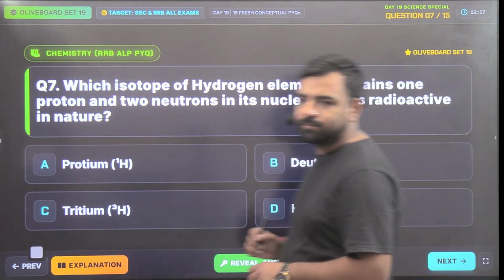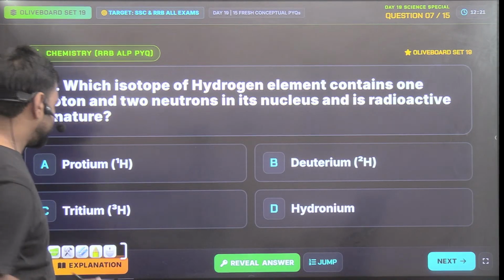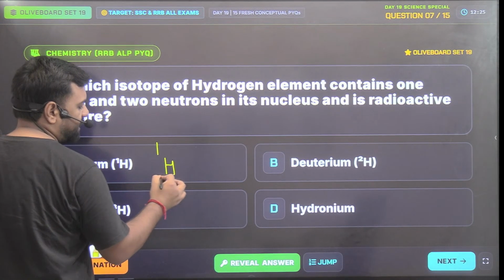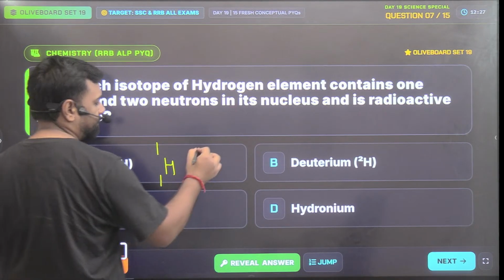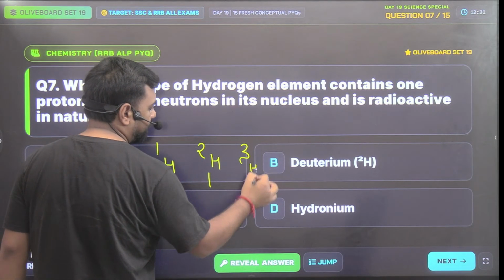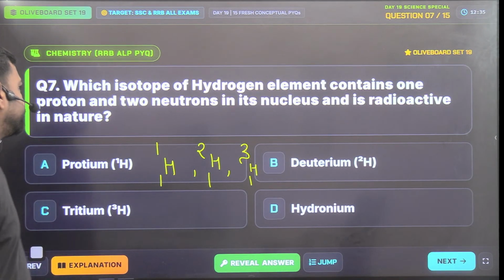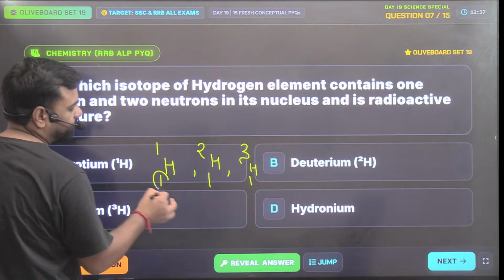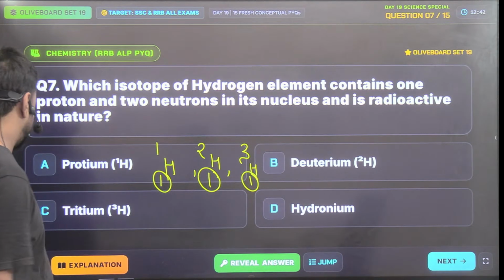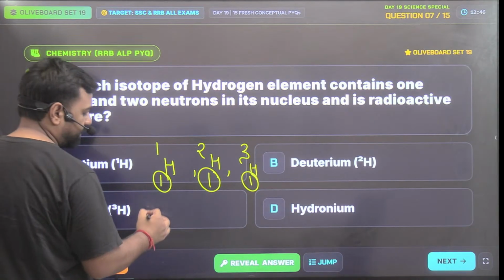What do you think? So for this case, Utkarsh, we know there are three isotopes of hydrogen. That is 1H1, then 2H1 and 3H1. So guys, the numbers which are mentioned below, they are what? These are atomic numbers, right?